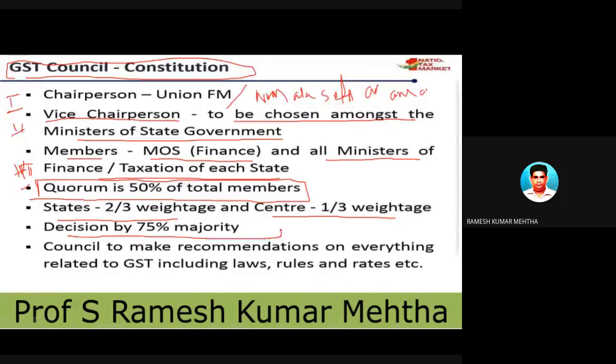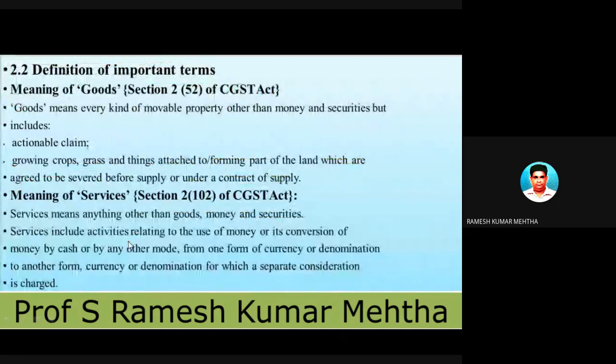A decision will be taken by a majority of 75% on a particular matter. The council will take decisions and recommendations on everything related to GST, including laws, rules and rates. Who will decide these rates, rules and regulations? The GST council will. Now, we have already seen this in the last class.